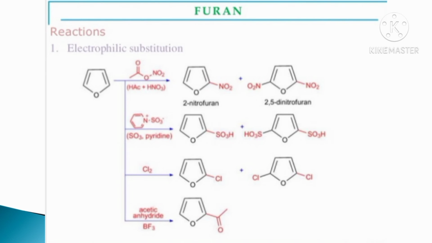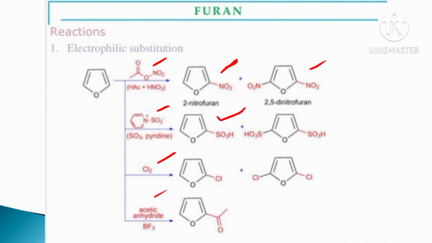Next, the electrophilic substitution reactions of furan. First is nitration. Next are sulfonation, halogenation and alkylation. The nitration reaction will give 2-nitrofuran as the major product, and the minor product is 2,5-dinitrofuran. Next, sulfonation will give 2-sulfonated furan.